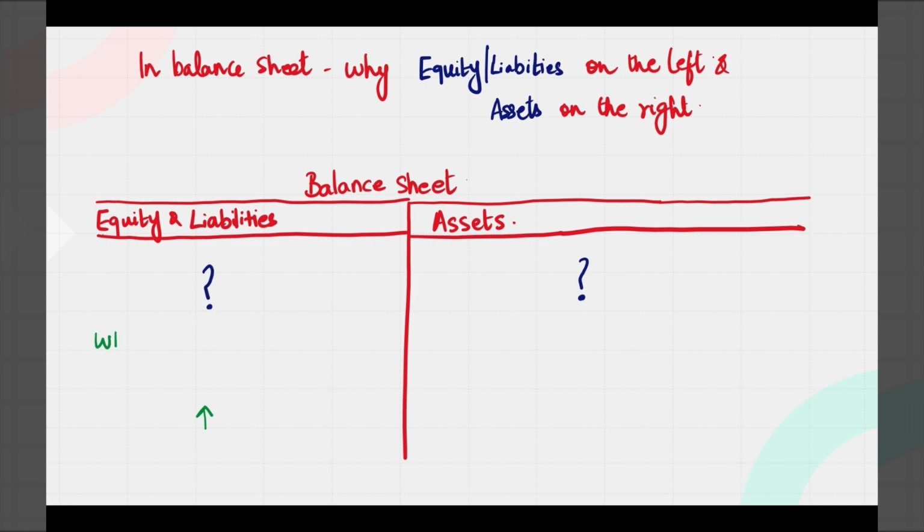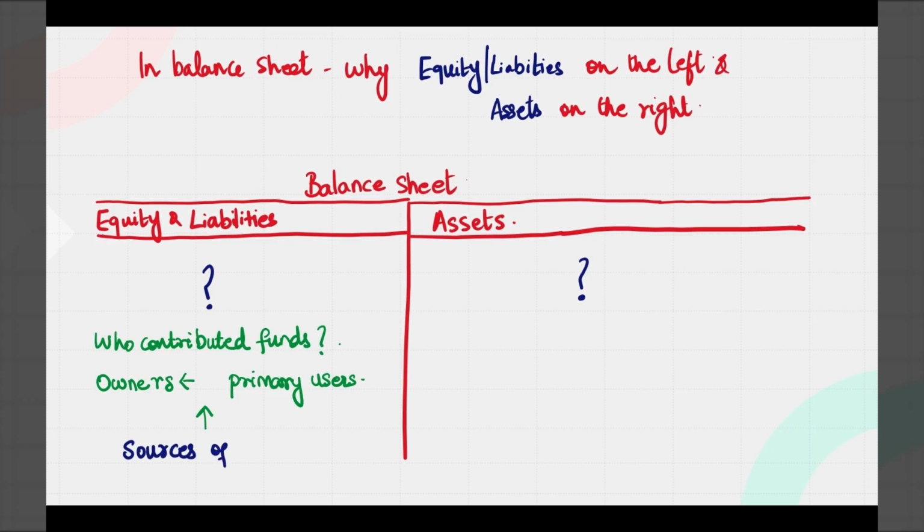So when we ask this question, let's see who contributed the funds for running the business. Who is it? It is the owners, who are the primary users of the financial statements. So, whenever we are preparing the financial statements, it is being prepared for giving them a view on how the company has performed. What the owner has contributed is nothing but the sources of the funds. That is what we show on the left hand side of the balance sheet, that is equity and liabilities. So, the running of the business is partly funded by the owners' own funds and partly by the banks who lend loans for running the business.